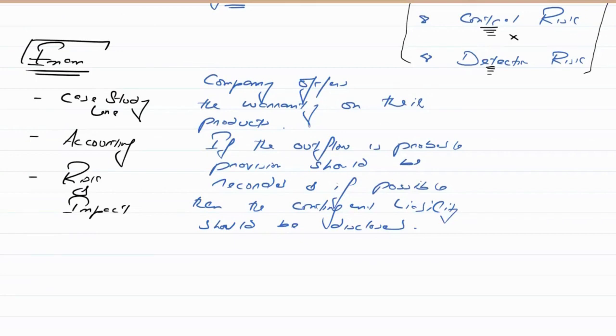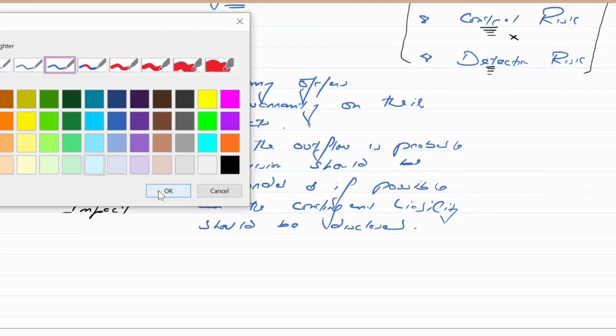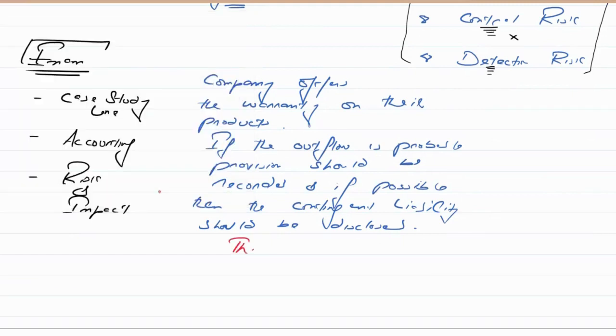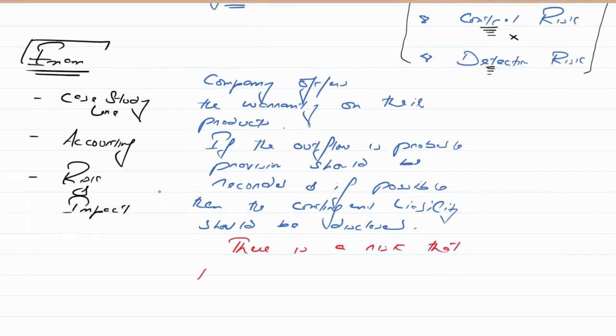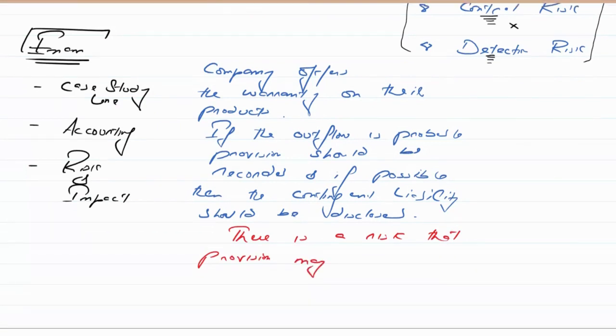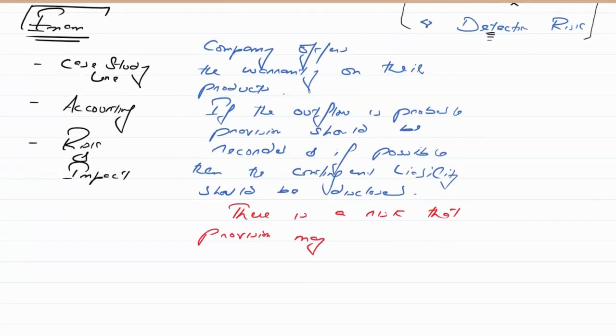Now we will be writing the risk and impact. There is a risk that provision may not be recorded. And this is when the question is silent. They have not told you anything regarding the provision. But for example, if they say they offered the warranty and they have recorded the provision, then don't write there's a risk that they may not have recorded the provision, because they're saying that they have recorded. Then you have to change your answer a bit.